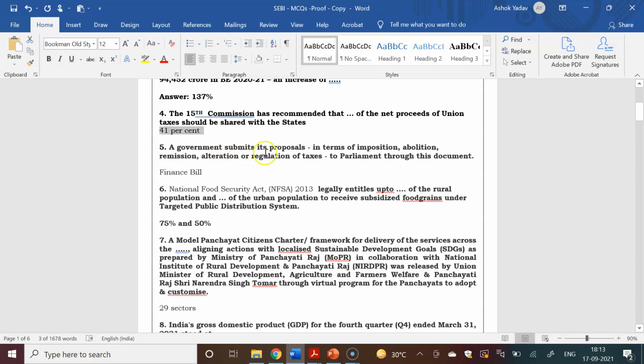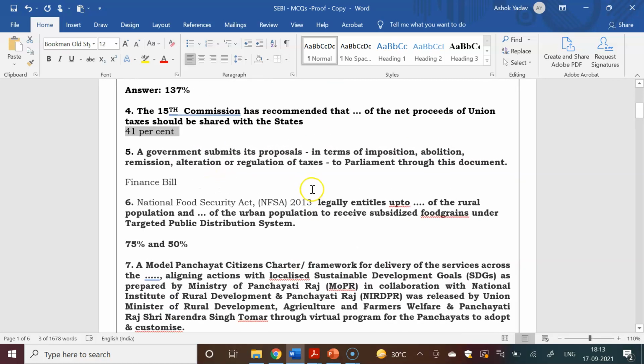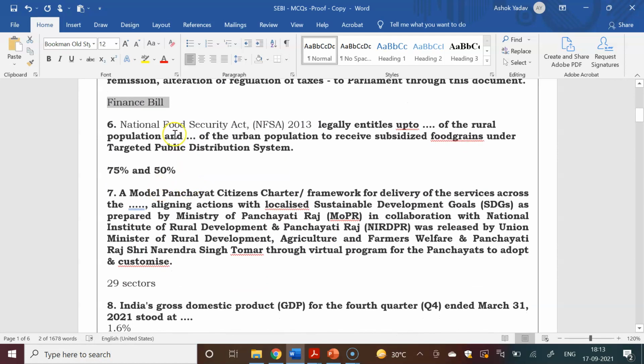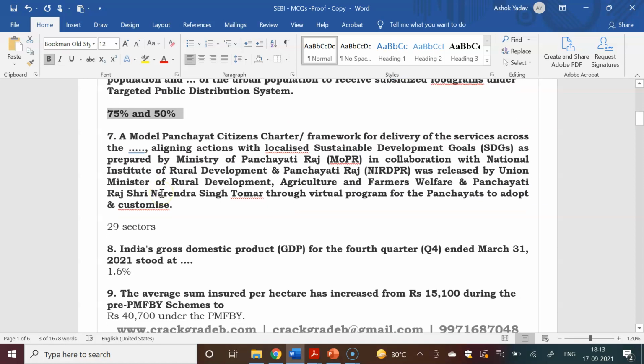A government submits its proposal in terms of imposition, abolition, remission, alteration or regulation of taxes to Parliament through which document? The Finance Bill. As per the NFSA, National Food Security Act 2013, legally entitles up to what percent of the rural population and what percentage of the urban population to receive subsidized food grain? That is 75% and 50%.